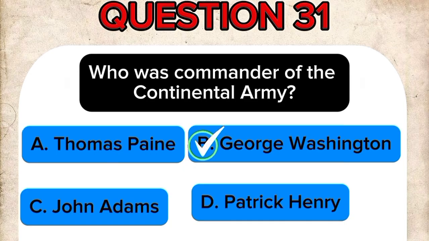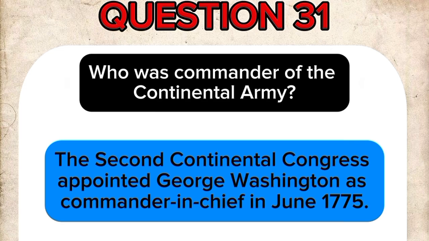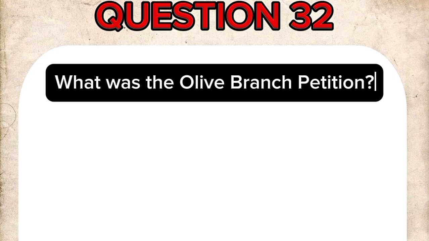The correct answer is B. George Washington. The Second Continental Congress appointed George Washington as Commander-in-Chief in June 1775. Question 32. What was the Olive Branch Petition?